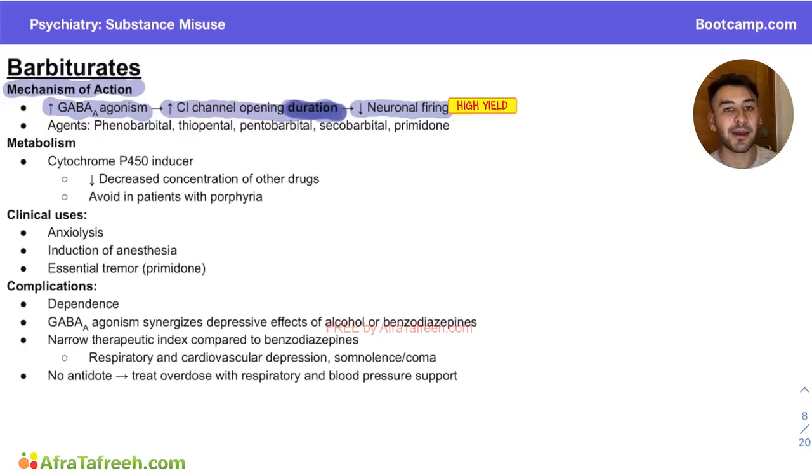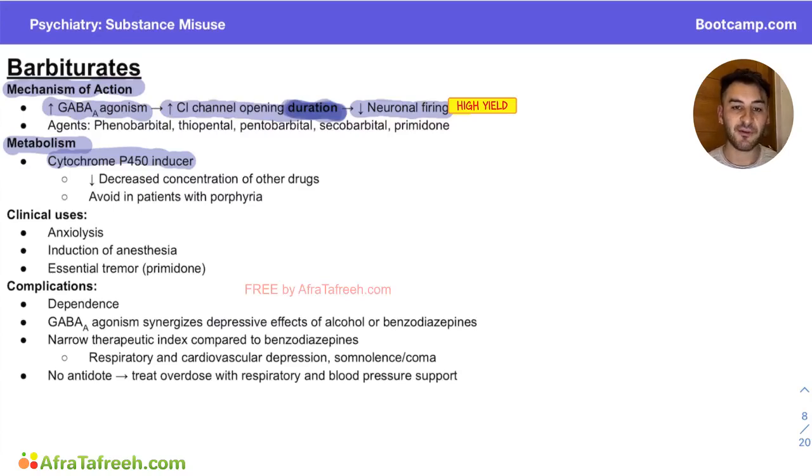All right, let's talk a little bit about how barbiturates are going to affect metabolism. I think this is super cool. These barbiturates are cytochrome P450 inducers. And why is that important? What does that mean? Now, the cytochrome P450 complex metabolizes a lot of different drugs that we give patients. I'm going to paint a picture of a patient who's on warfarin who may have been given a course of barbiturates. So we know that these barbiturates increase the activity of CYP450.